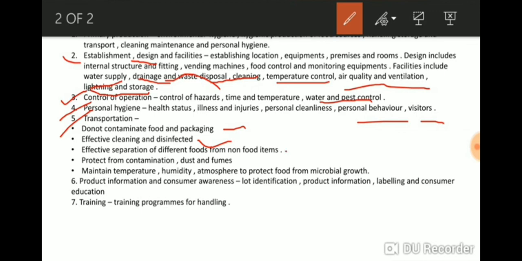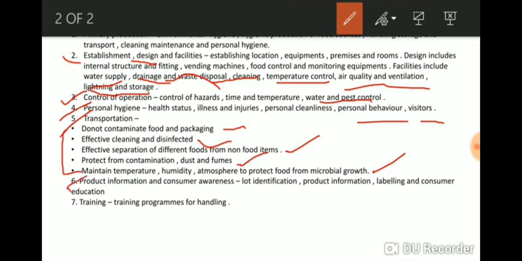There should be effective separation of food from non-food items. It protects from contamination, spoilage, dust and fumes. It maintains temperature, humidity and atmosphere to protect food from microbial growth. So these points are taken care of while transporting food.